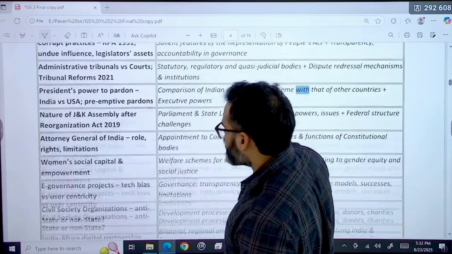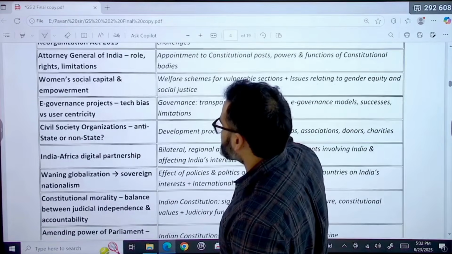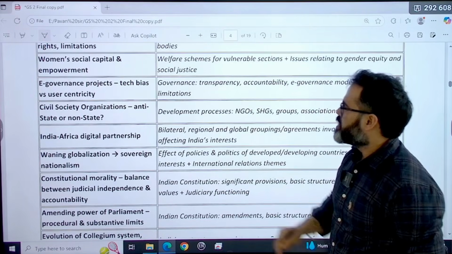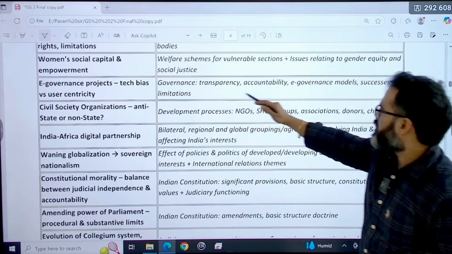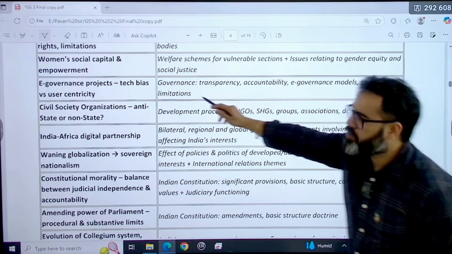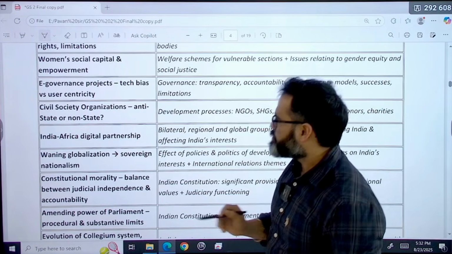Next, if we go, is the e-governance projects question: e-governance projects, tech-wise versus user centricity. This question was about governance, transparency, accountability, and e-governance models, their success and limitations. This was the topic in the syllabus.